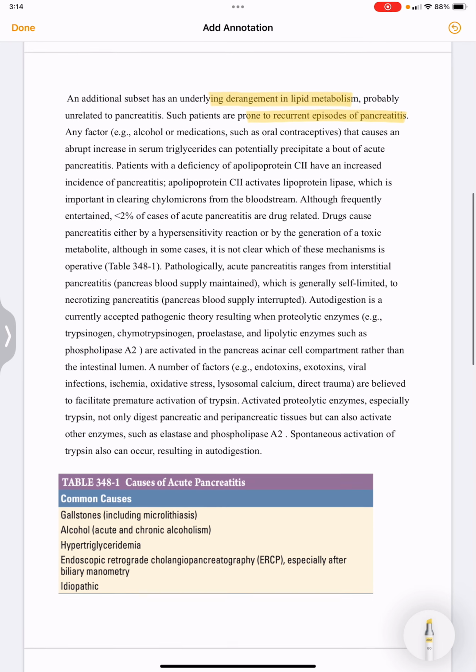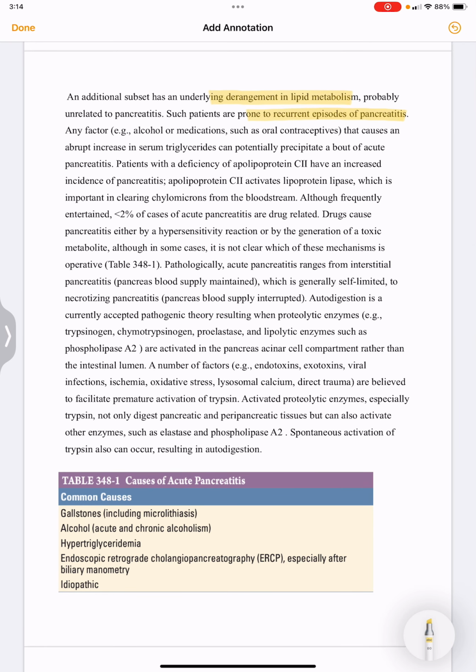Any factor, like alcohol or medications such as oral contraceptives, can cause an abrupt increase in serum triglycerides and potentially precipitate a bout of acute pancreatitis.